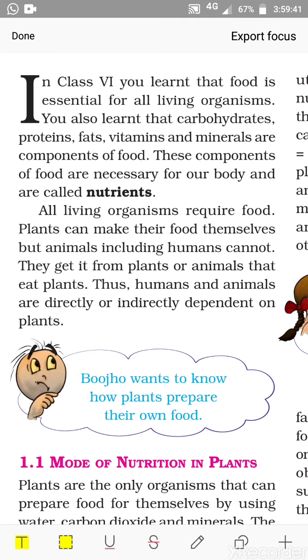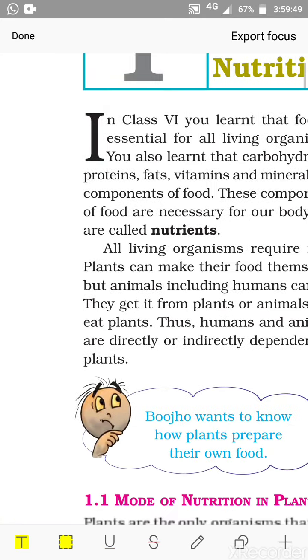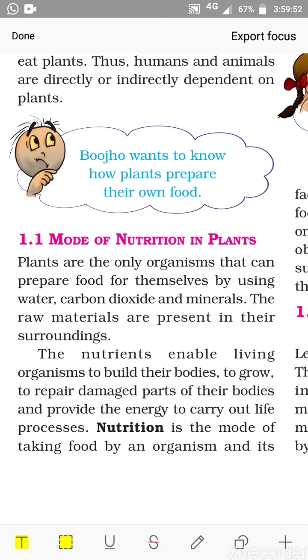Now, mode of nutrition in plants. In biology, the first chapter we are going to read about is plant nutrition, or nutrition in plants, right? Plants are the only organisms that can prepare food for themselves by using water, carbon dioxide and minerals. The raw materials are present in their surroundings. So the plants can make their own food. These are the only organisms which can make their own food, and they use what? Water, carbon dioxide and minerals. These are the raw materials.